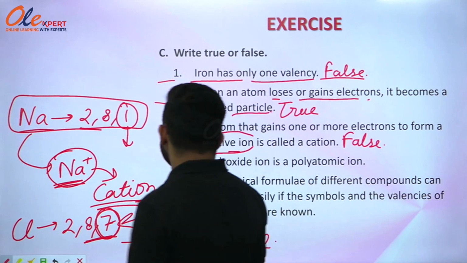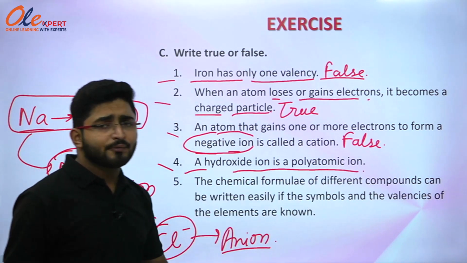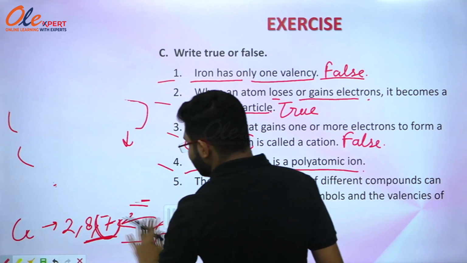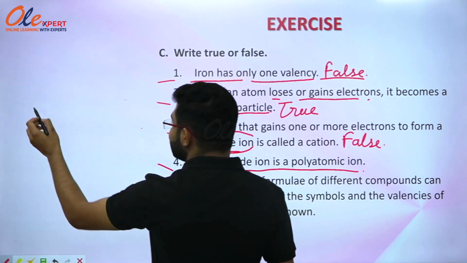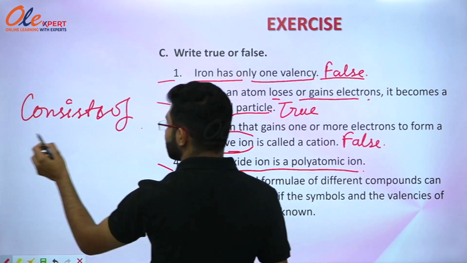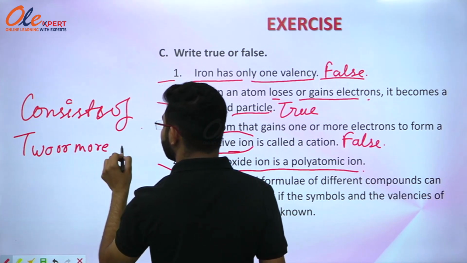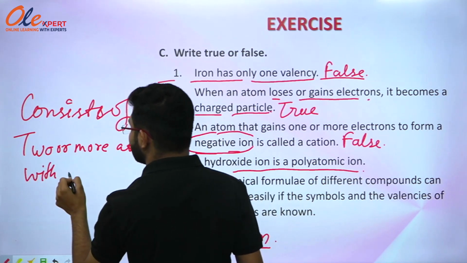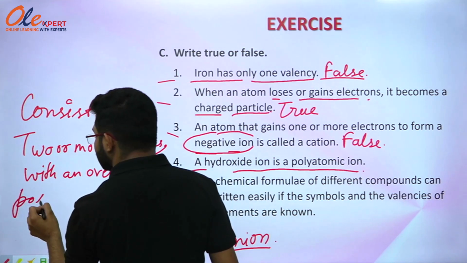Now moving on to the next statement, it says that a hydroxide ion is a polyatomic ion. Firstly, tell me what is a polyatomic ion? We have studied during the lecture that a polyatomic ion is an ion that consists of two or more atoms with an overall positive or negative charge.